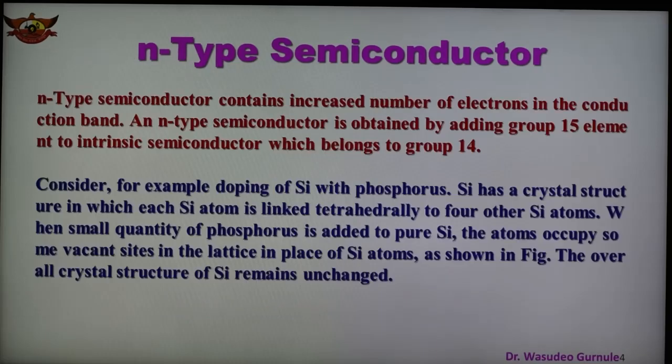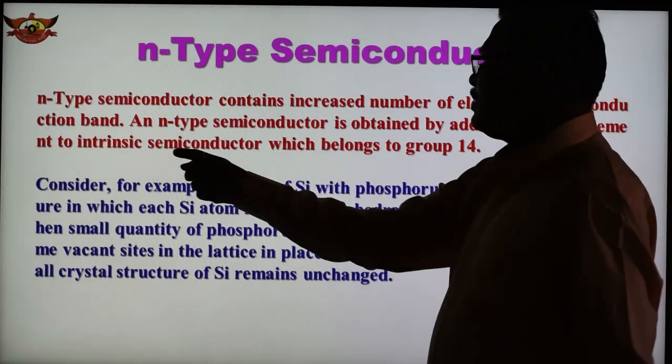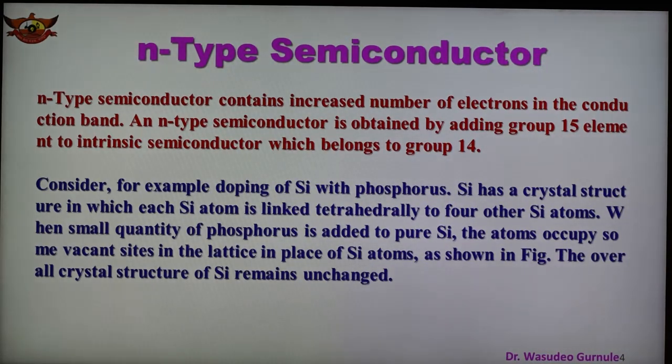N-type semiconductors contain a large number of electrons in the conduction band, because we are adding an impurity of group number 15. An n-type semiconductor is obtained by adding an element of group number 15 to the intrinsic semiconductor, which belongs to group number 14.